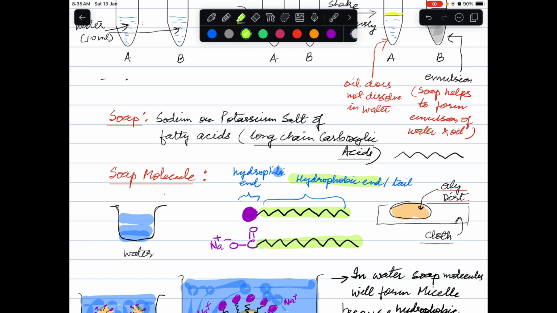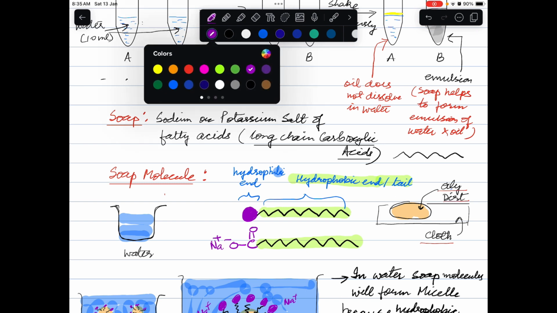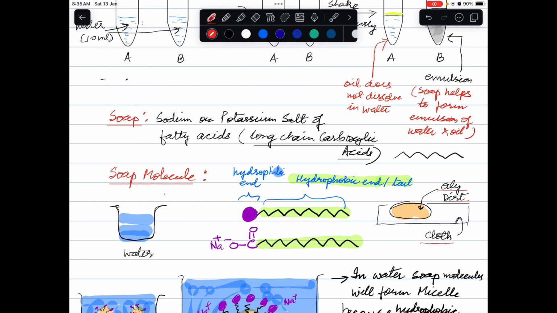It will hate water, or it will not be oriented towards water. So this hydrophobic tail is water hating. The reason is that it is organic in nature, and we have discussed that organic compounds are soluble in organic solvents. Therefore this hydrocarbon tail will be attracted towards the oily dirt which we have on our cloth. Why? Because oil is organic and your hydrocarbon chain is also organic.